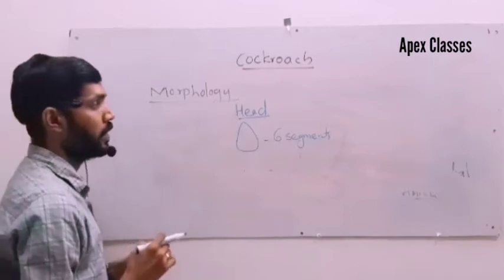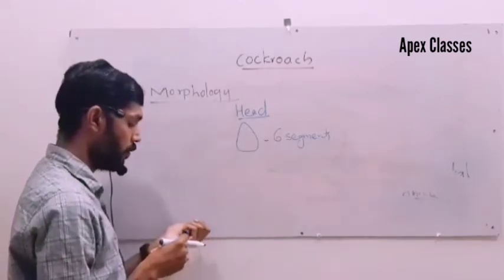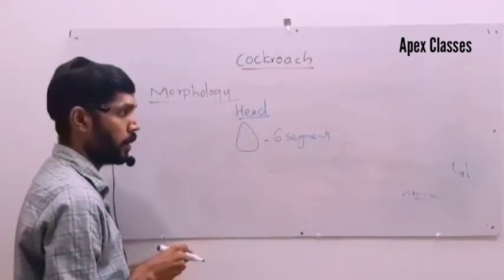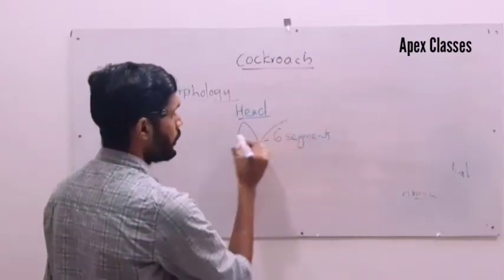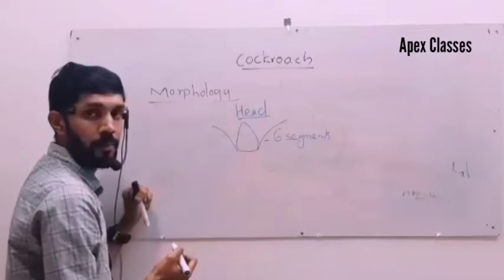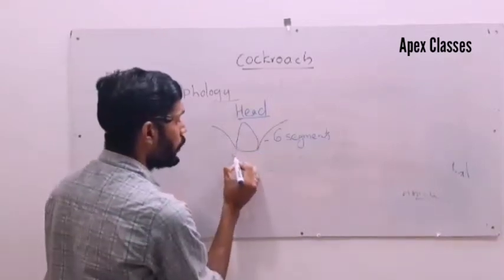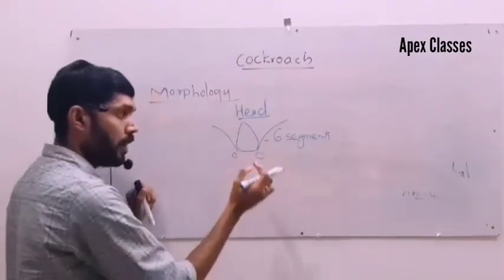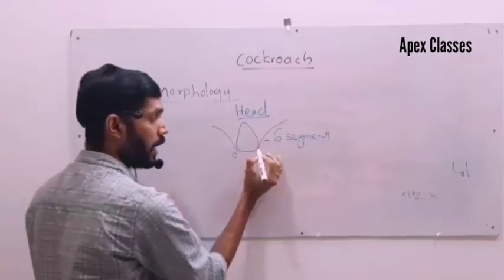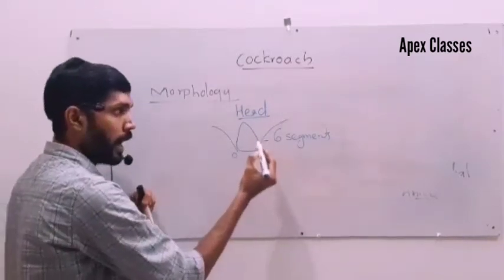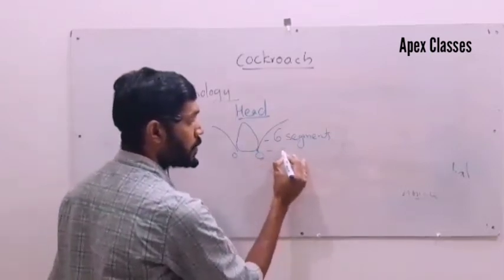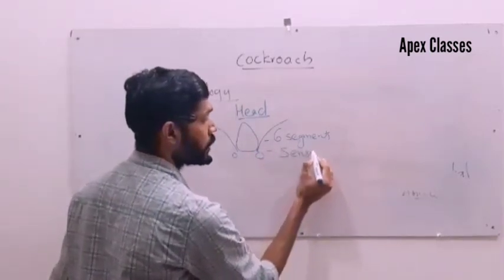Head of cockroach is triangular in shape, fused by 6 segments. Head consists of a pair of antennae and a pair of eyes. Actually, the antennae arise just in front of the eye socket. Both the antennae and the eyes are sensory in function.